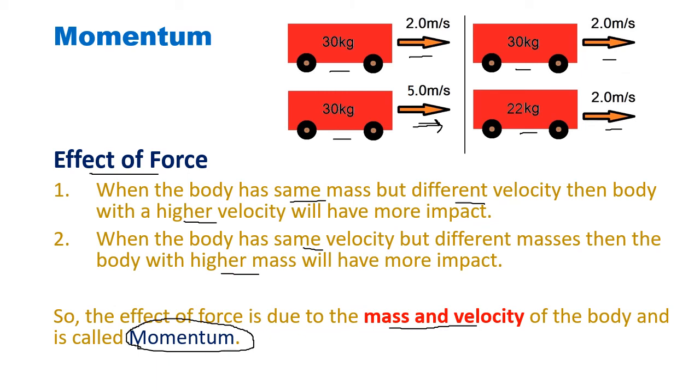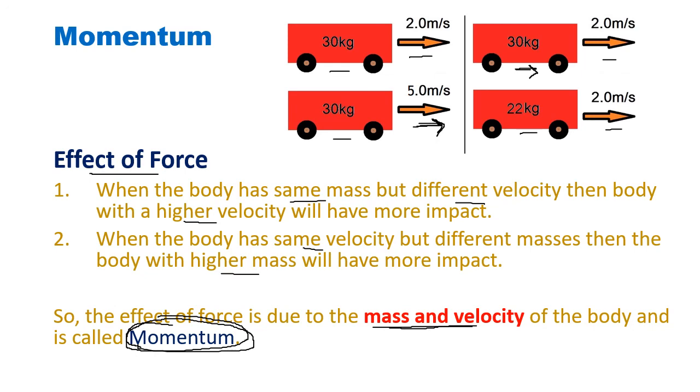So the body which has got more mass will show more effect of force. Means if both bodies go and hit something, then who will cause more damage? In case 1, because mass is same, higher velocity will cause more damage. In case 2, the velocity is same, so the body of higher mass will cause more damage. That is the effect of force. So effect of force is because of mass and velocity. Means both have an effect on the force, and this effect is called momentum.